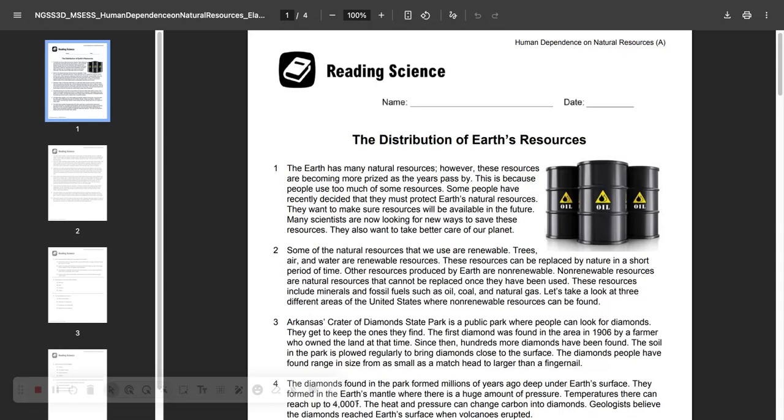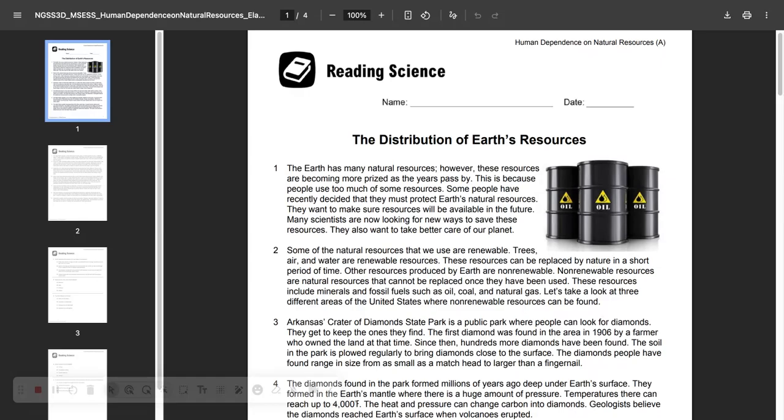The distribution of Earth's resources. The Earth has many natural resources. However, these resources are becoming more prized as the years pass by. This is because people use too much of some resources. Some people have recently decided that they must protect Earth's natural resources. They want to make sure resources will be available in the future.